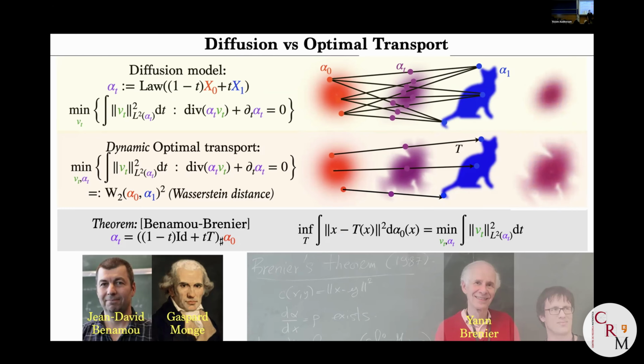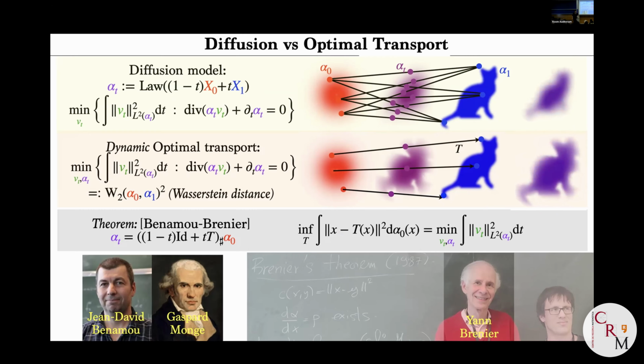In particular, thanks to this theorem, you see that points are going to travel in straight lines, which is not the case here. Here it looks like points traveling in straight lines, but it's not the case because each red point is split into a lot of points. So if you analyze the trajectory by integrating along the vector field V, you see that points are not going to move in straight lines. This was exactly, if you remember, my Jupyter notebook that you can run, where you saw that with optimal transport points move in straight lines, whereas with this diffusion model you get very weird trajectories.